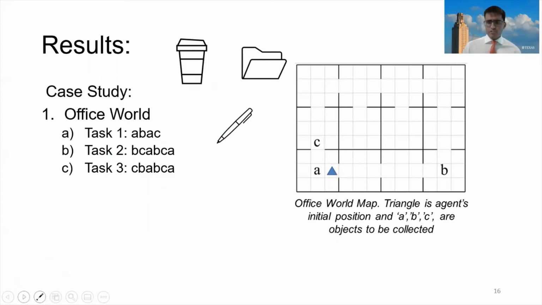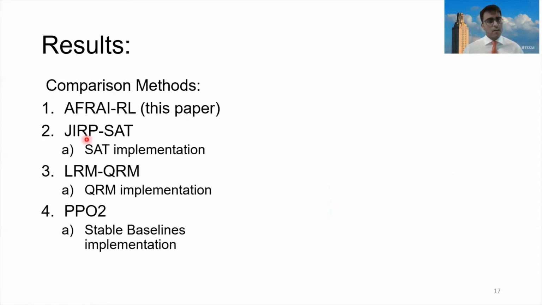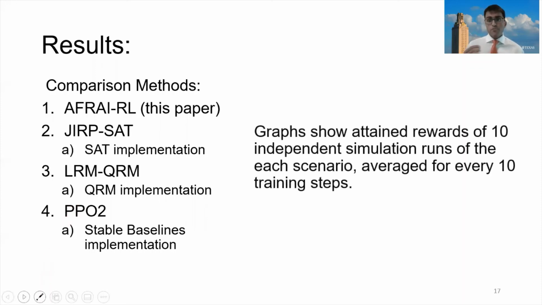Now let's see what algorithms we're going to compare it against. We have 3 algorithms that we compare it against, 2 of which use finite reward automata, and the last of which is a deep reinforcement learning algorithm. Finally, for the graphs I'm about to show you, this shows the attained rewards from 10 independent simulation runs, where the reward represented is averaged every 10 training steps. Now let's go into the graphs.